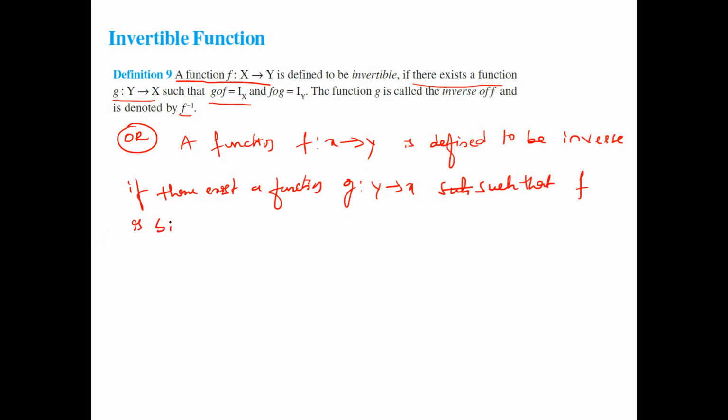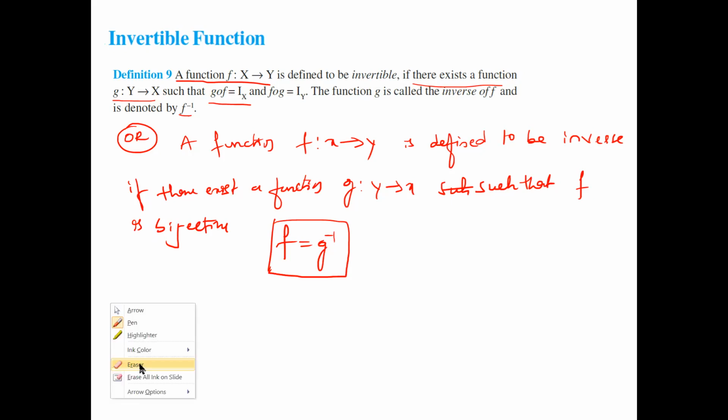F is bijective and is denoted by f equal to g inverse, or f equal to f inverse. You can write just the notation, that is not required.